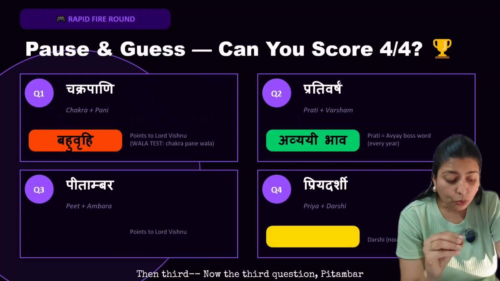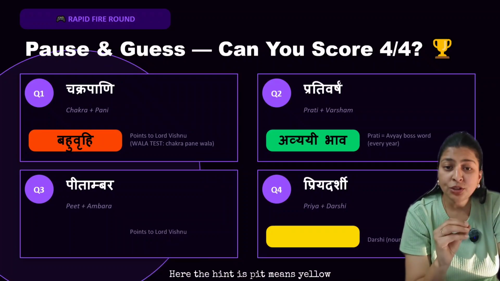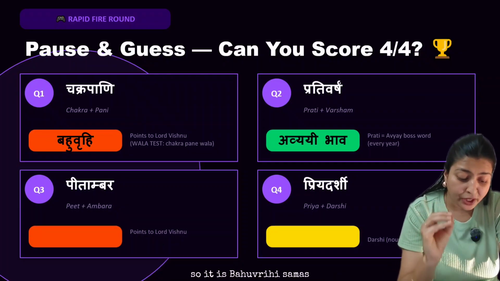Then now the third question, Pitambar. Here the hint is pit means yellow. It is talking about a third entity and it is Lord Vishnu. So it is Bahuvrihi Samas.